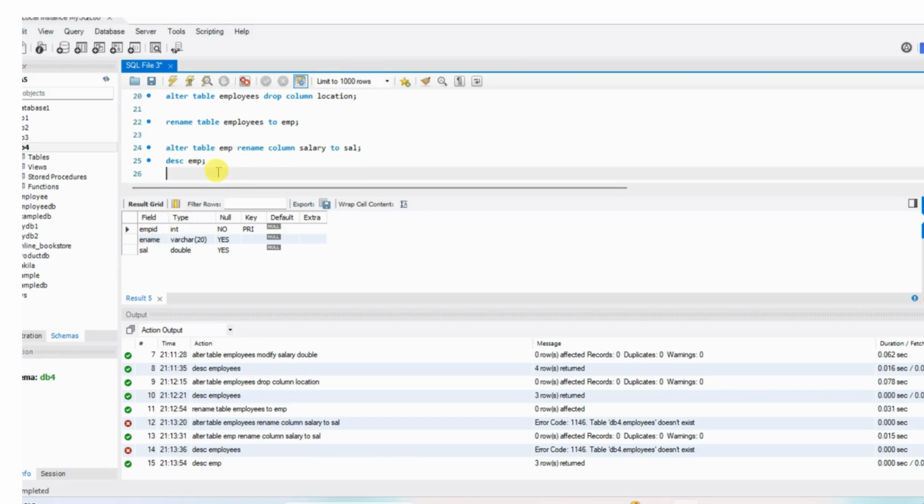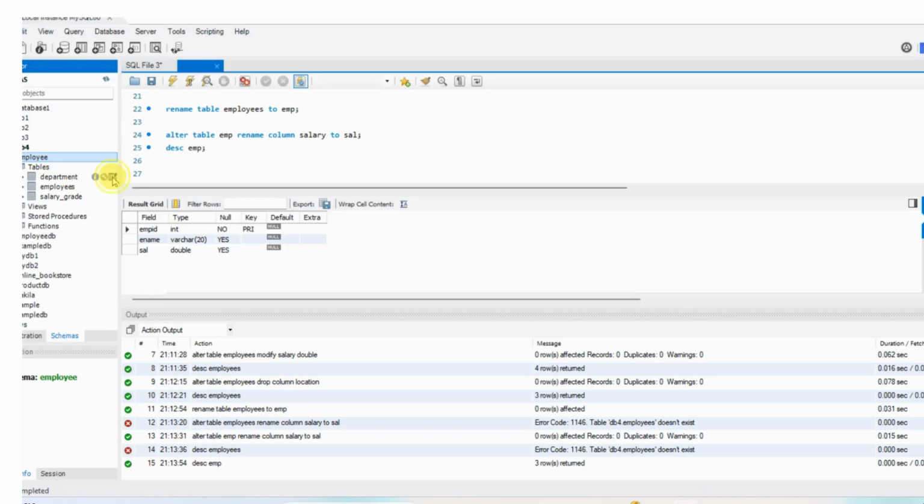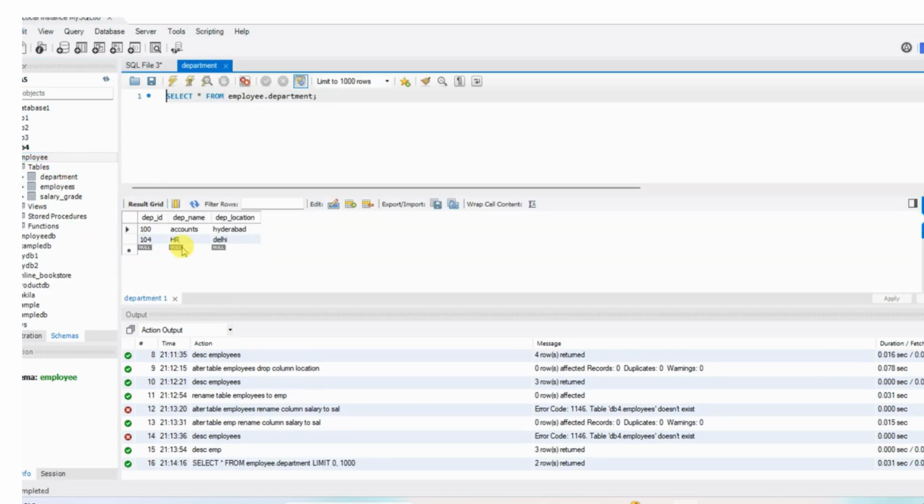Next one is I will truncate the table. Let me insert the values first. Otherwise, I will do one thing. I will take any other table to truncate it. Let me check these tables. Here, I have the department table. Let me truncate the table. So truncate, what will it do? It will just truncate all the content of the table, all the data of the tables.